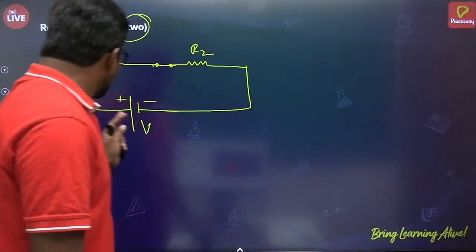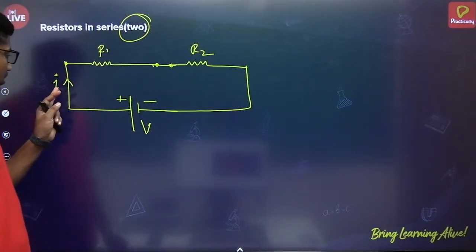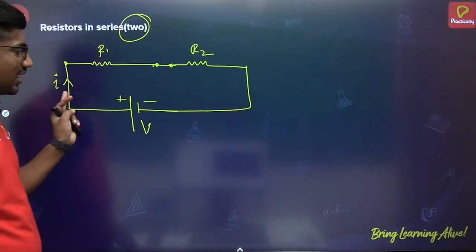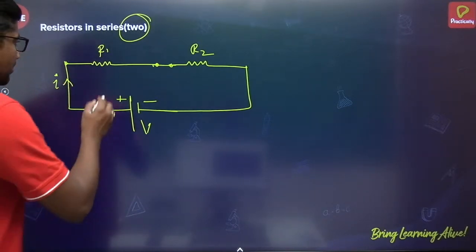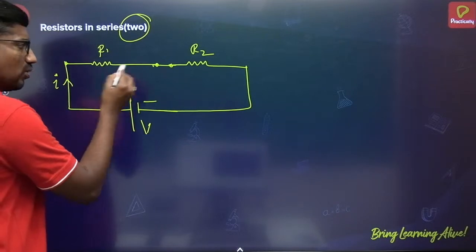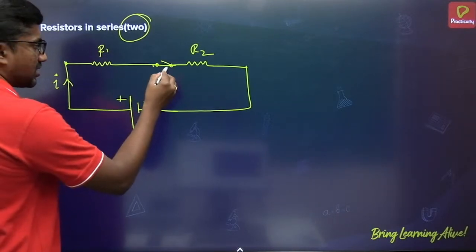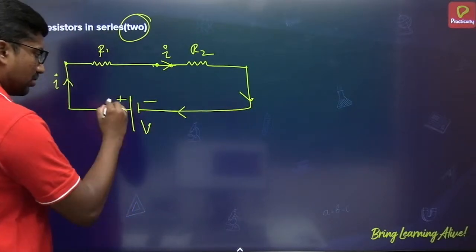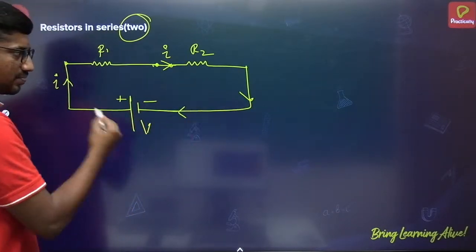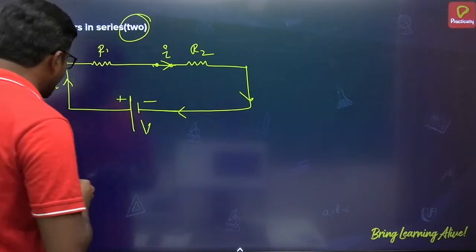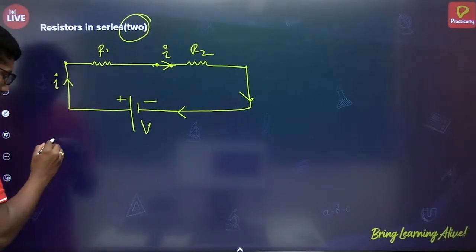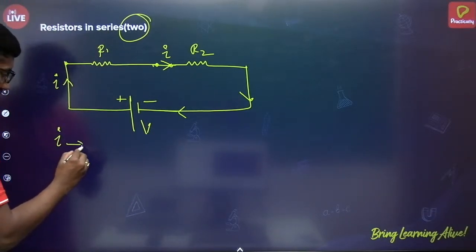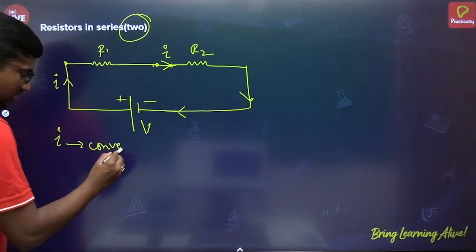That means if I say I is the amount of current that is flowing through this resistor, then through this resistor I will flow. Even here also the same amount of current will flow, and will return to the voltage source like this. So see here, current direction in the closed path, always we are taking conventional direction.